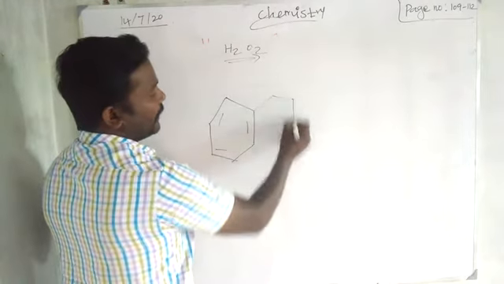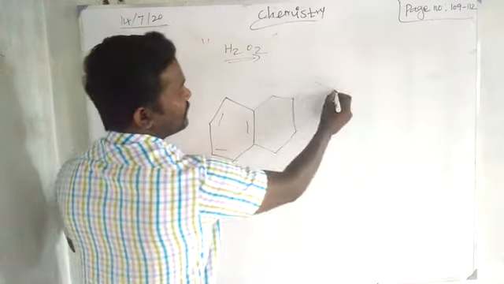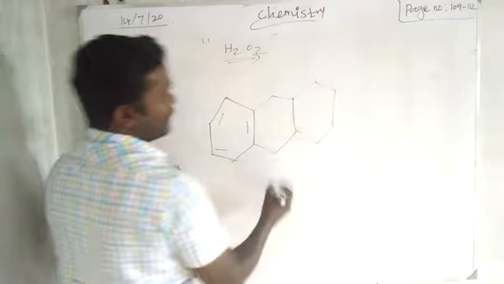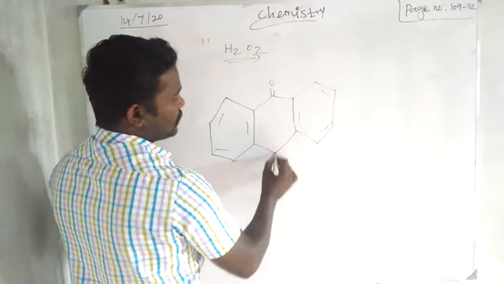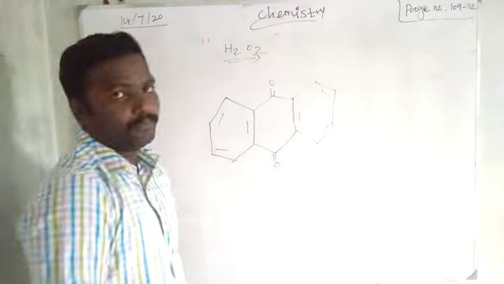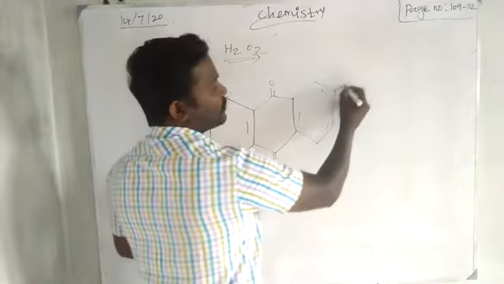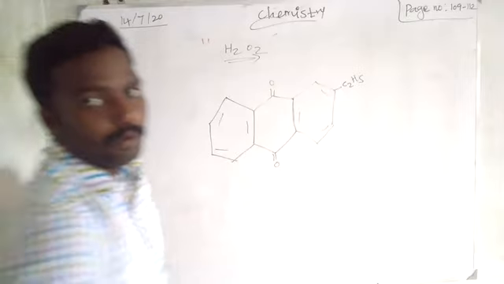If 3 structures are continuously joined, we can say that is anthracene. The anthracene, if we have 2 oxygens in the middle benzene, that is anthraquinone. Which having any substitution like ethyl, we can say ethyl anthraquinone.